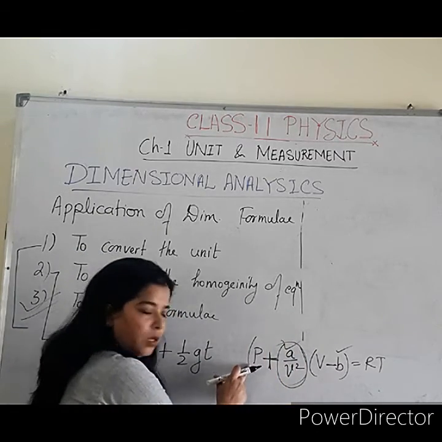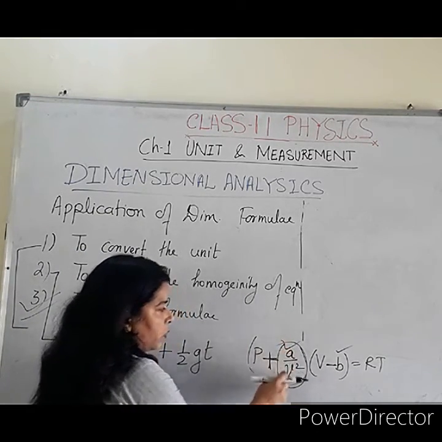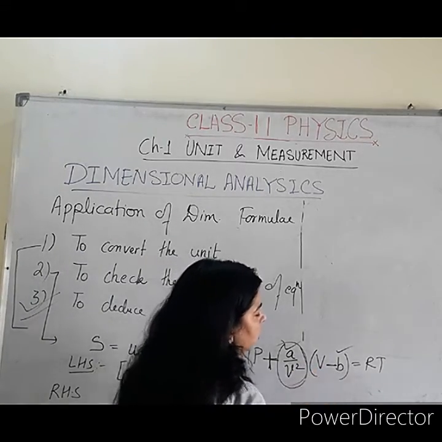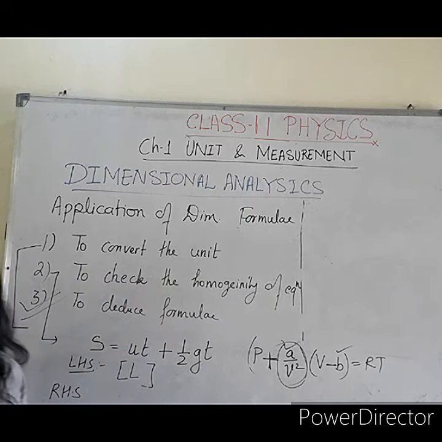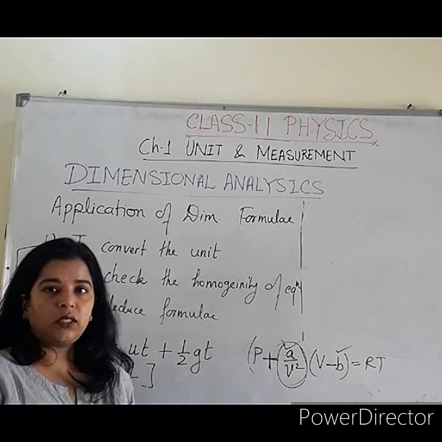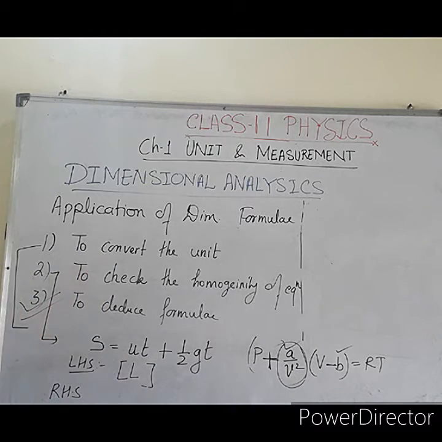Dimensional formula for P is equal to dimensional formula for A over B square. Similarly, dimensional formula for V is equal to dimensional formula for B. So by this way, we solve the dimensional formula for unknown quantity given in an equation.